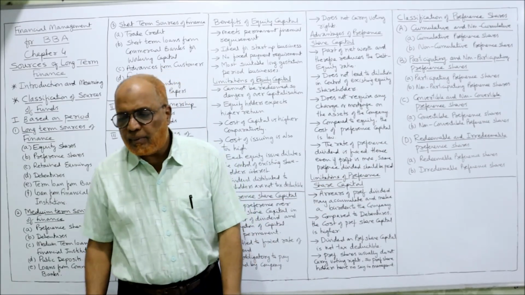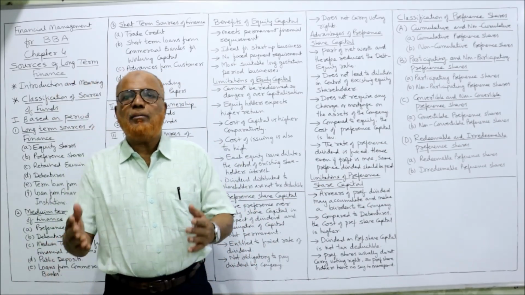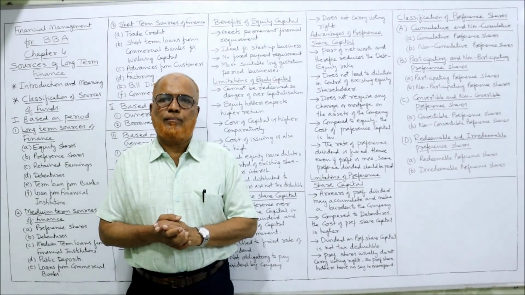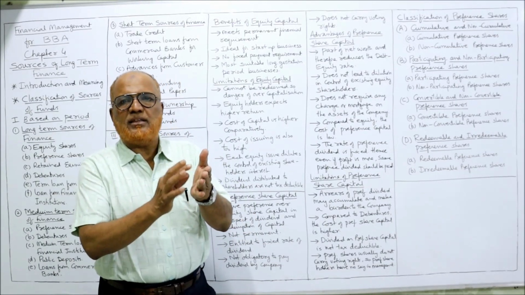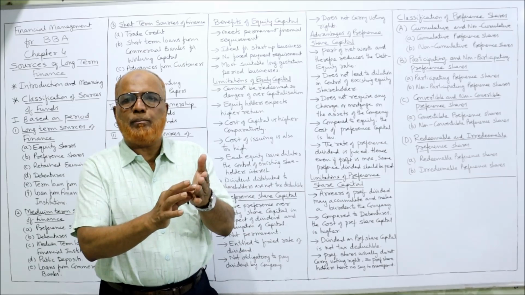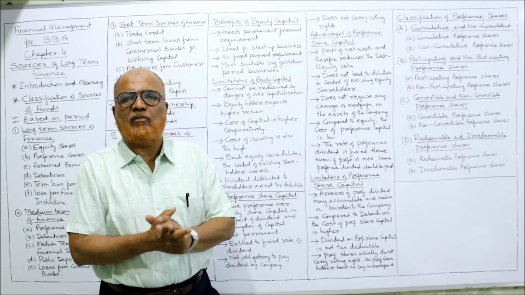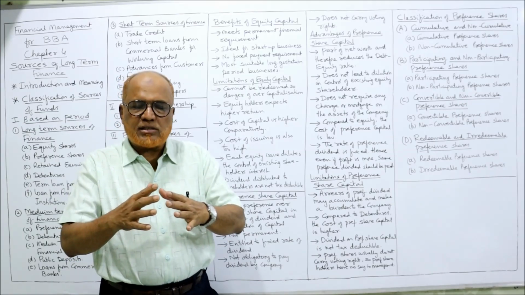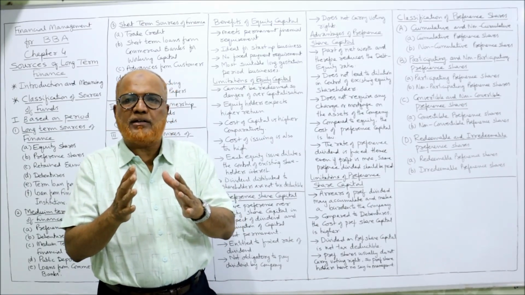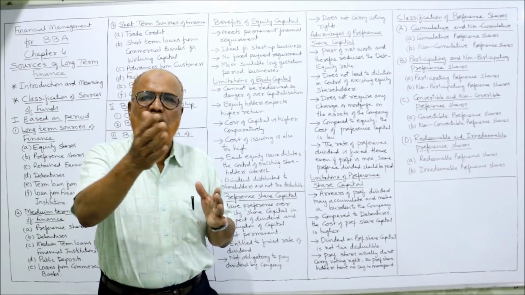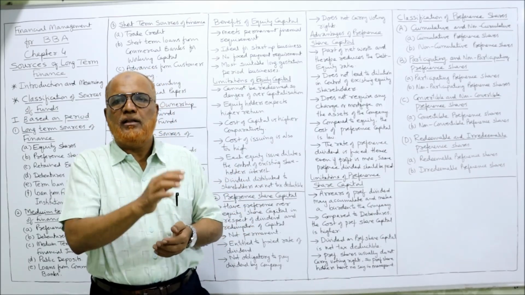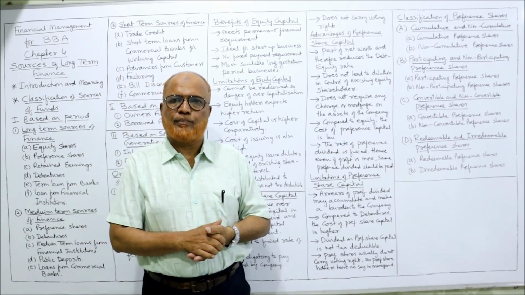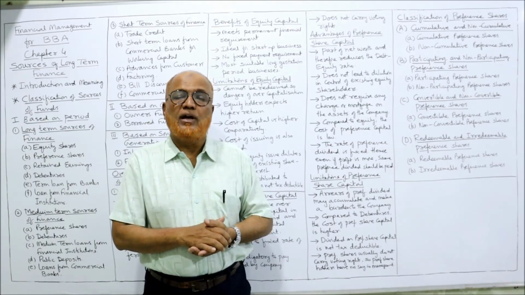Next is redeemable and irredeemable. Redeemable means which can be taken back. The company will specify that these preference shares will be taken back by the company after a period of 5 years or after a period of 10 years. As soon as 10 years are completed, the preference shareholders return the shares to the company and the company will repay the amount. This is called redeemable.